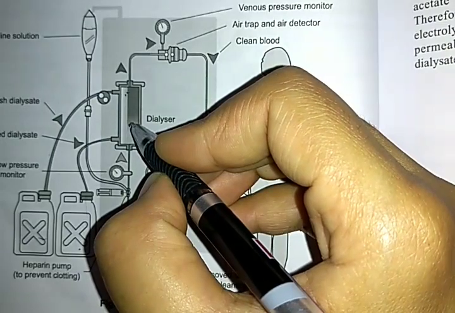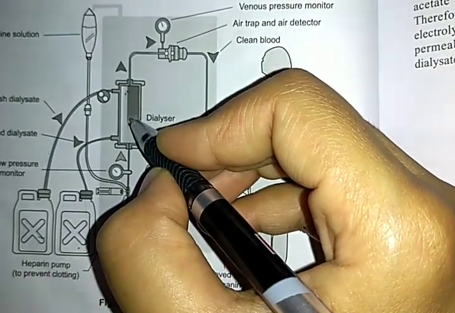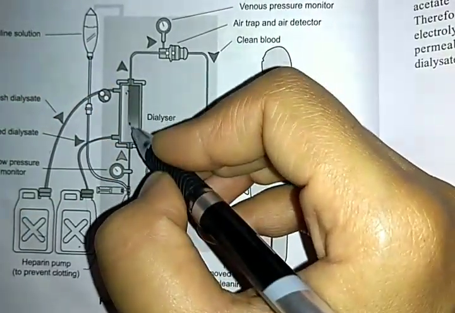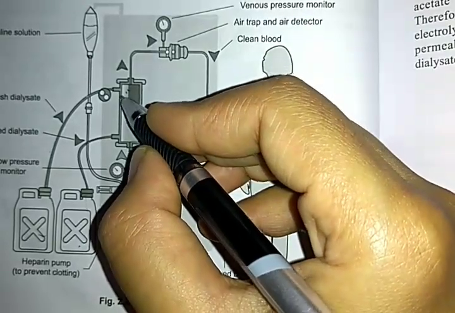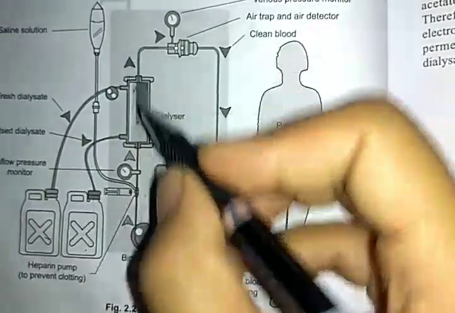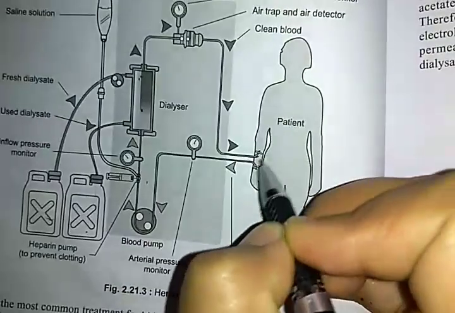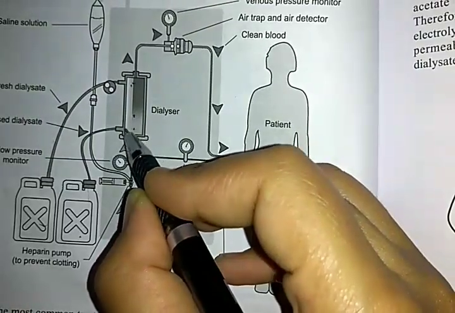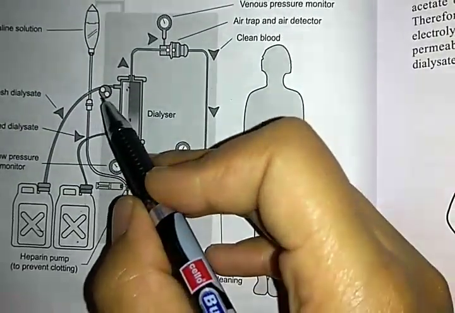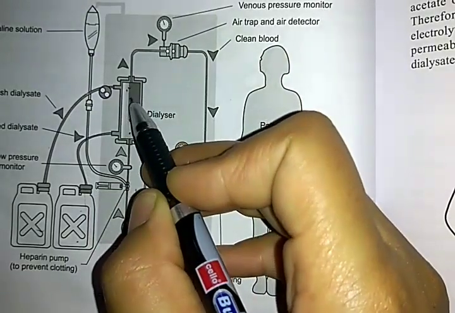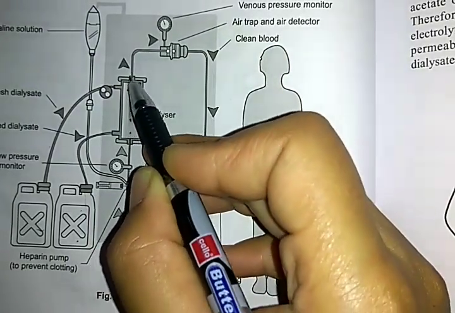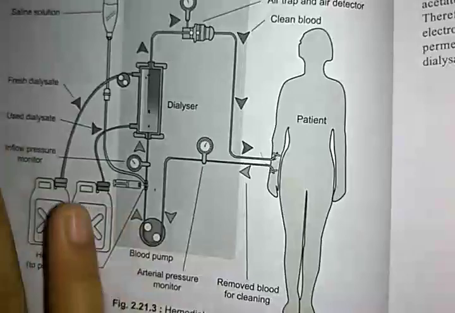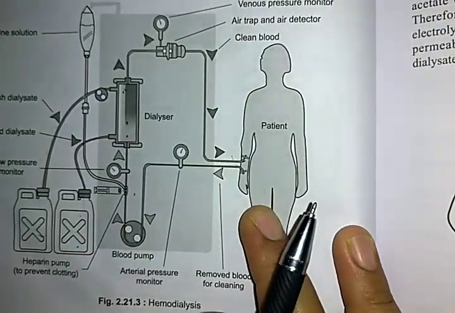As I already told you, in the diffusion process, higher concentration and lower concentration material are differentiated and classified, so that the particles will be moved towards the waste product. The human body's waste products are collected in this bottle, and the pure blood present in this will be pumped back to the human body like this. So this is the process of hemodialyzer.